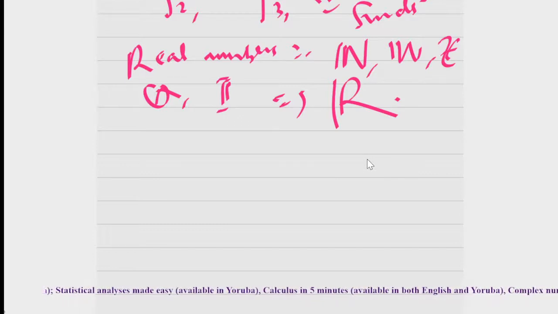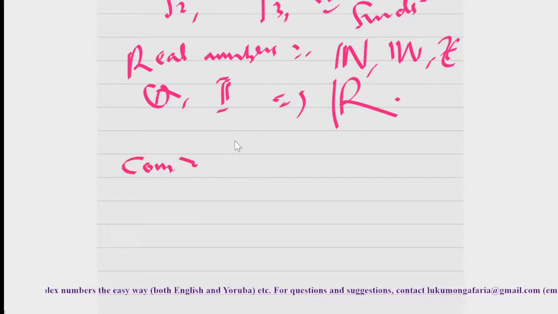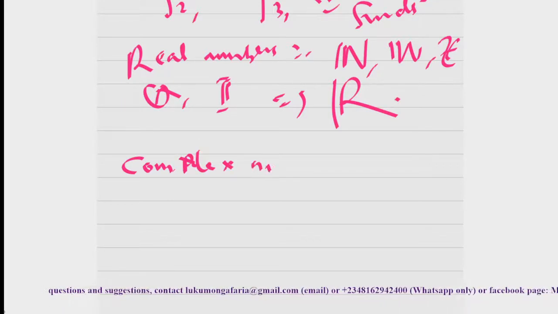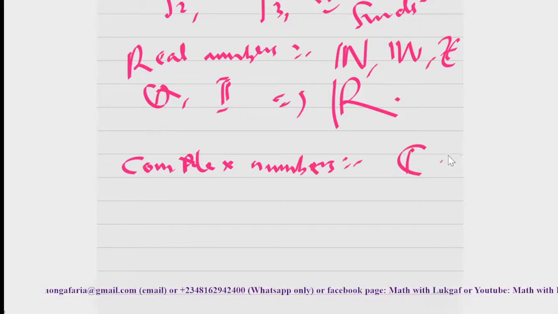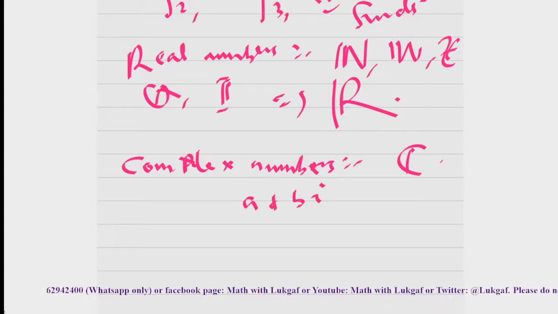If that is clear, we still have another set of numbers, which is what? The highest set of numbers we have in mathematics, which is known as complex numbers. I have a series on complex numbers which I call Complex Numbers from Zero to Guru. You might want to refer to those lessons. Complex number is denoted by C, and it is a number expressed in terms of a plus bi.